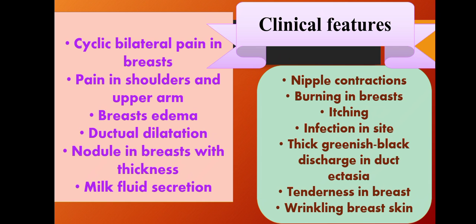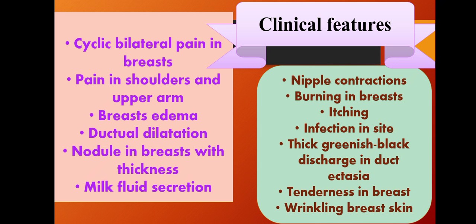Now moving toward the clinical features. What are the clinical features shown by a lady with a benign breast tumor? First of all, cyclic bilateral pain in the breast, and then pain in the shoulder and upper arm. Next one is breast edema, due to the formation of unusual growth of these cells.